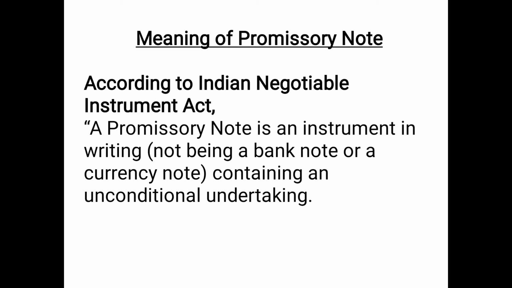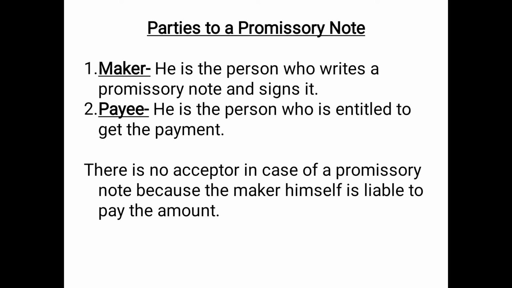So it is also a written document. It is also an unconditional undertaking, but it is a promise to pay by the maker to the payee. Now, the parties to a promissory note. As we have discussed, a bill of exchange has three parties: drawer, drawee and payee. Whereas a promissory note has two parties. This is another difference. The two parties in case of a promissory note are the maker and the payee. Who is a maker? The maker is the person who writes a promissory note and signs it.